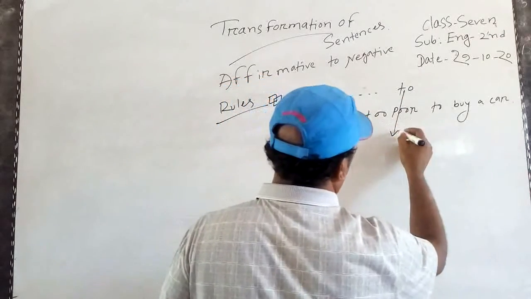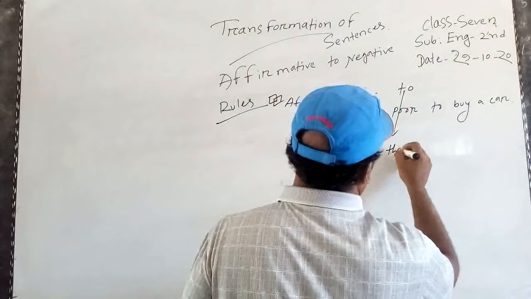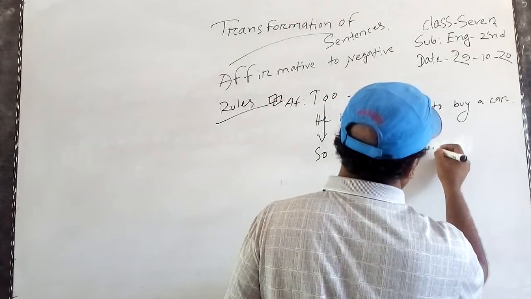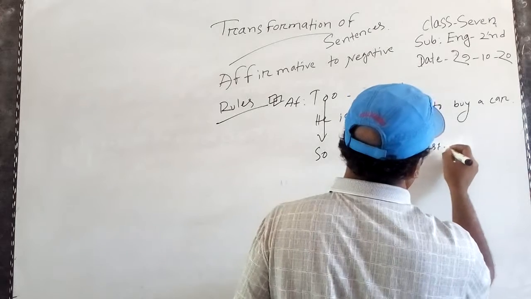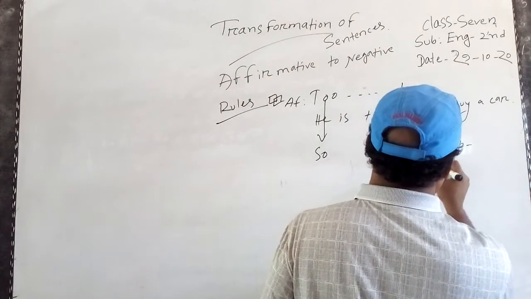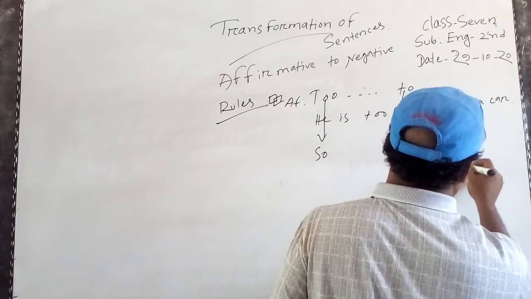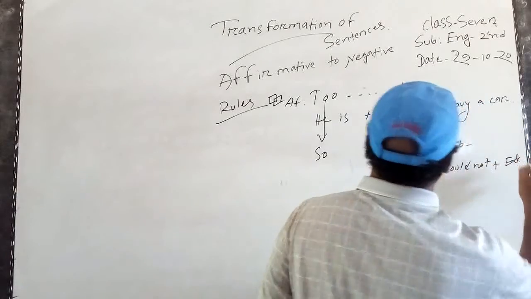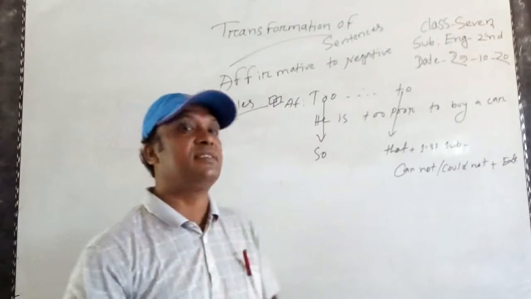So that first subject, cannot or could not, plus extension. So this is the rules.